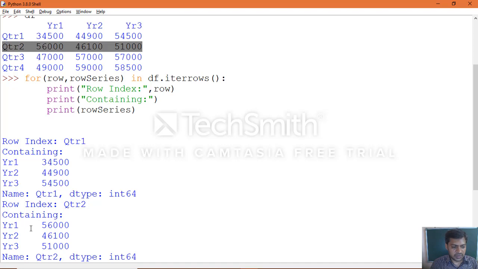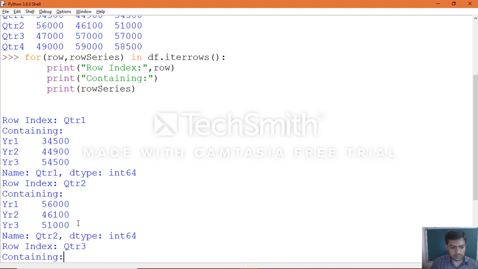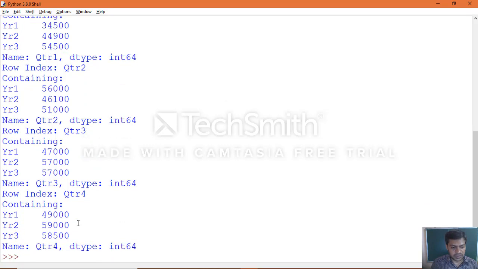Row 1, sorry, year 1. So quarter 2 year 1 56,000, quarter 2 year 2 46,100, and quarter 2 year 3 51,000. You can see the data frame data and the data which we extracted here when we applied the row wise. So that is how we can extract the data specific row wise, all 4 quarters which you can see.